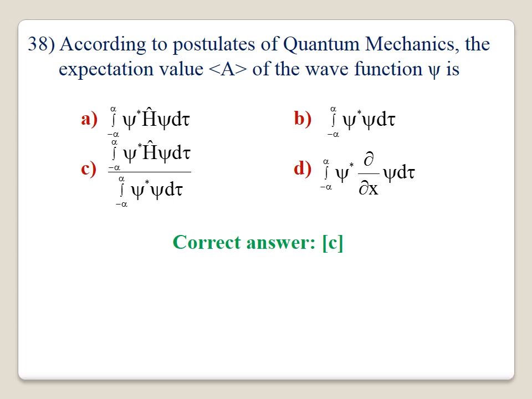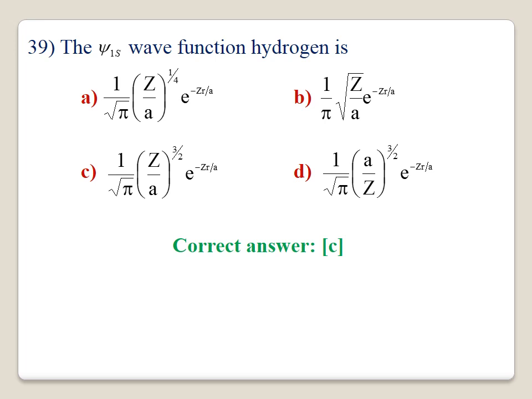It is one of the postulates of quantum mechanics. Answer C. 39. The psi 1s wave function of hydrogen is, the correct option is C, 1 by root pi, Z by a whole power 3 by 2, e power of minus Zr by a. Correct answer is C.